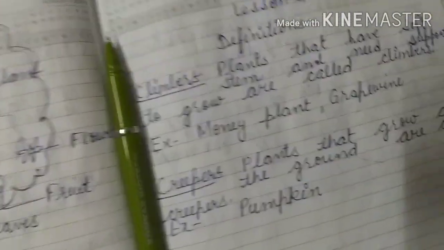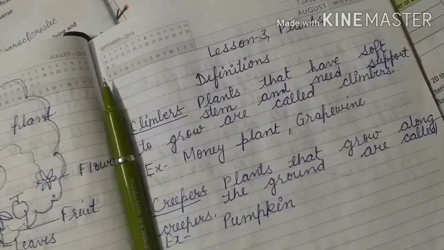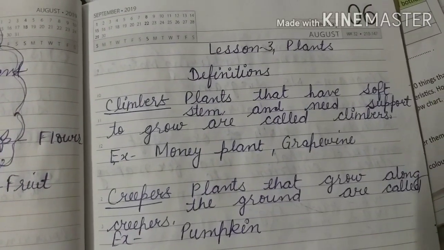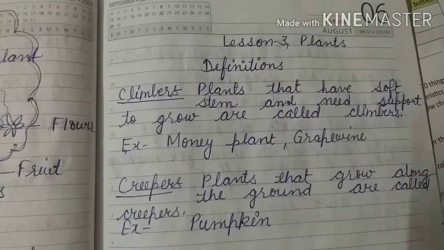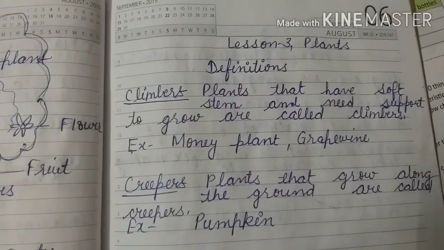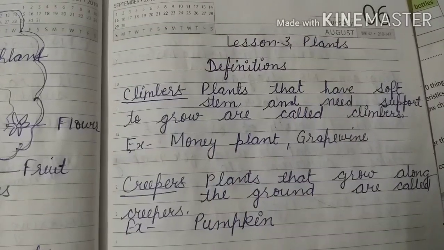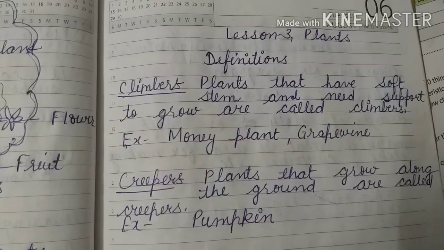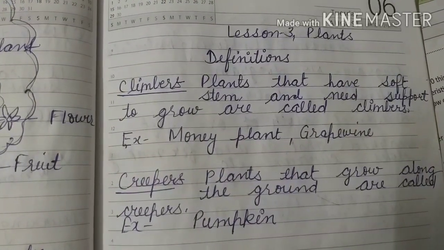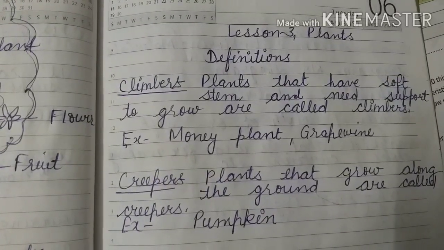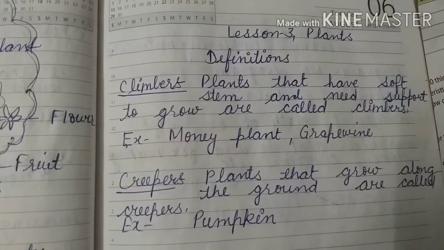Now you are on lesson number 3, and the lesson is plants. So what is the definition of climbers? Plants that have soft stem and need support to grow are called climbers. Examples are money plant and grapevine.